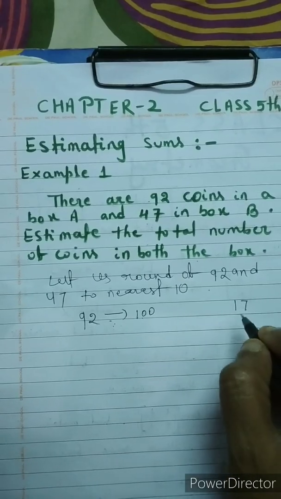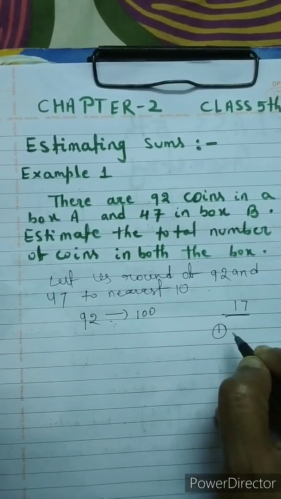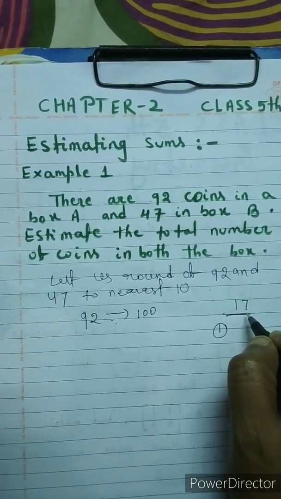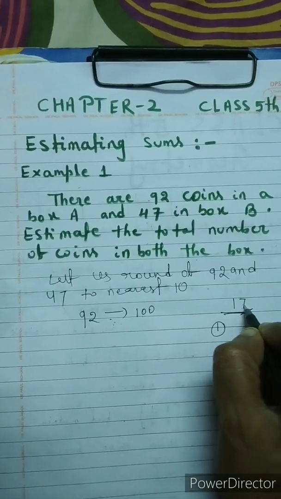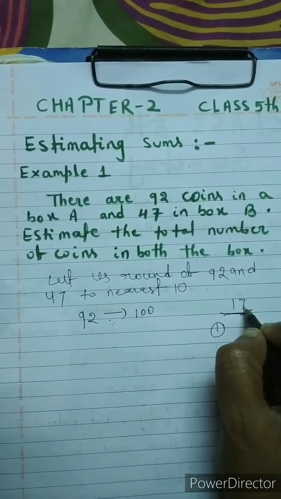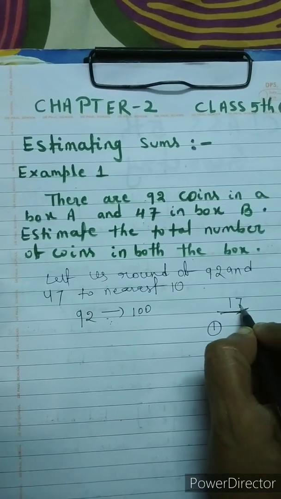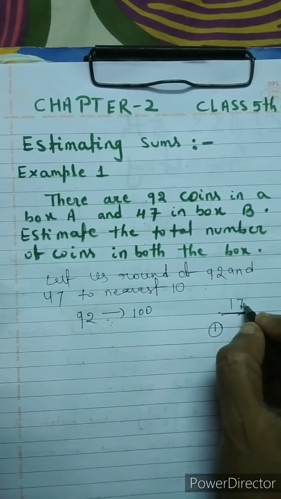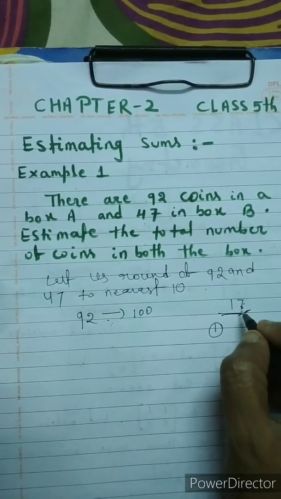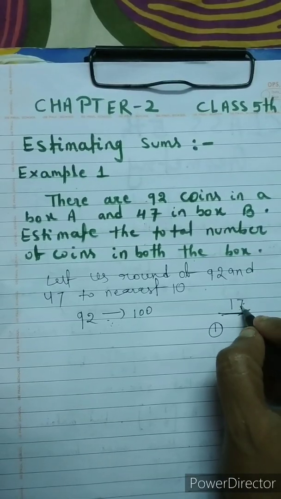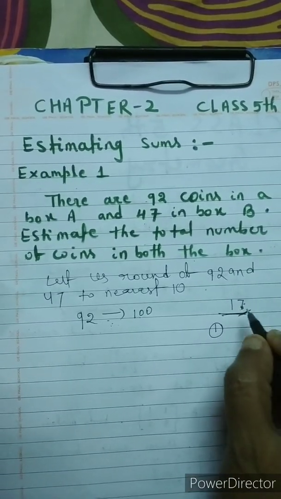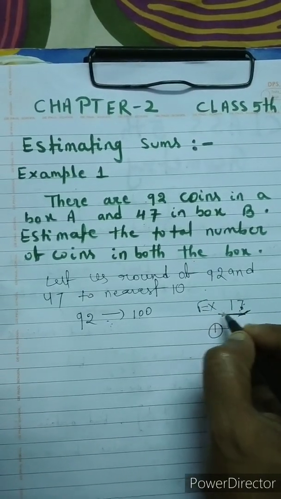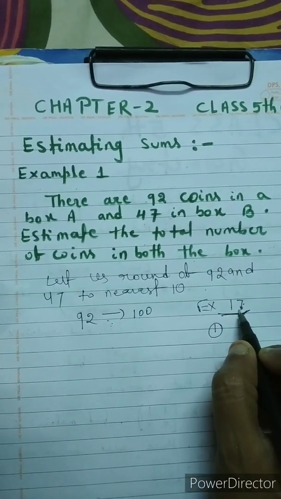Now, there are 3 rules for rounding off. First rule: when we round off any number to the nearest 10, we look at the ones place digit. Then we compare this ones place digit with 5. So this 7 you compare with 5. Is it equal to 5, or greater than 5, or less than 5? In our particular case, 17 is your example, children. Okay, now 17 is rounded off to the nearest 10.